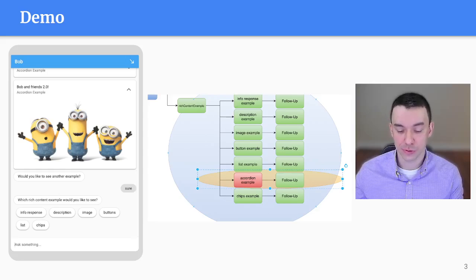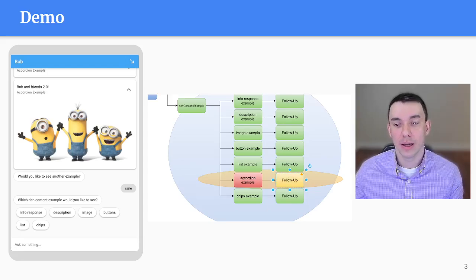So now we've triggered this follow-up intent, right? And the way you know that this is a different intent is you can see now that the image is one of the options, right? But now the accordion is missing. So we're kind of leaving one out that we just saw.